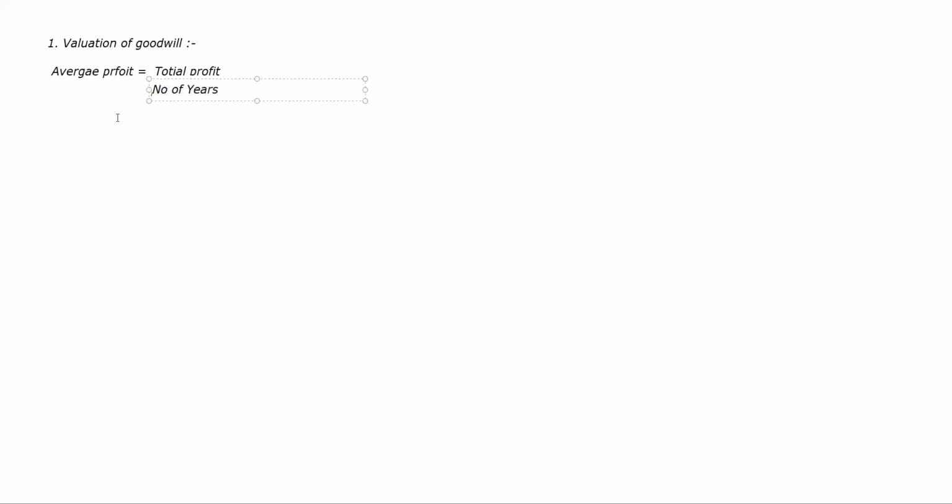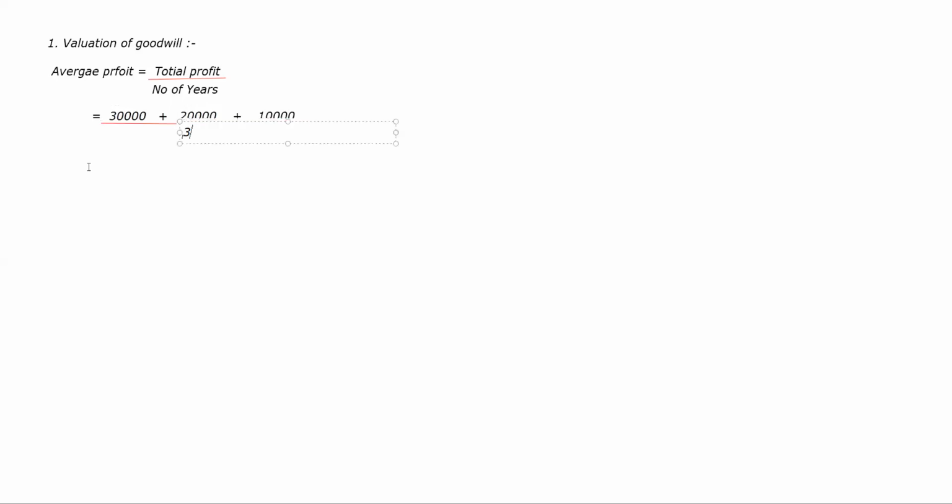Here we have to write the total profit: 30,000 plus 20,000 plus 10,000. On the number of years, how many years are there? 3 years.